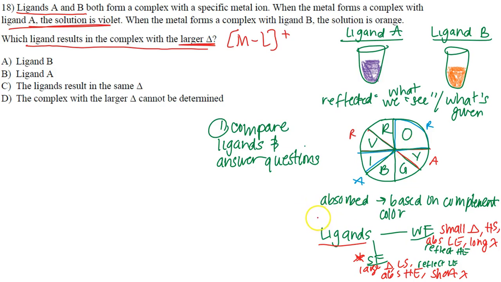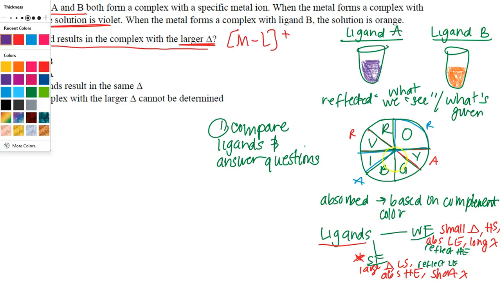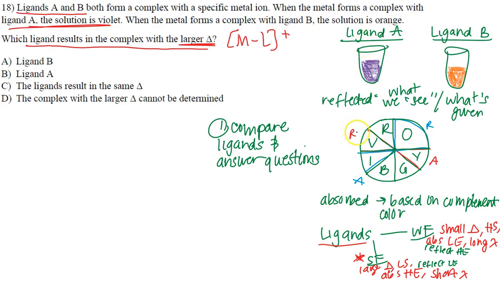I always go off of what is reflected. So I get my color wheel and I say, what's reflected? We have our violet that's reflected, and we also have our orange that's reflected. Using my color wheel, I'm going to go to the opposite to get the complement of what's reflected, which is what is absorbed. For ligand A, they told me that what I see, what's reflected, is violet. Well, the opposite of that on the color wheel is yellow. And so what's actually absorbed so that I can see violet was this lower energy yellow here.